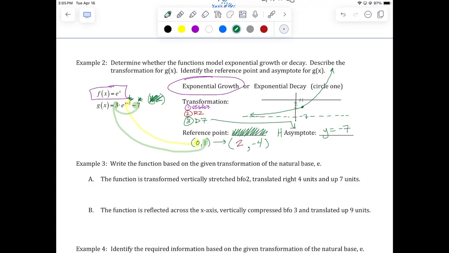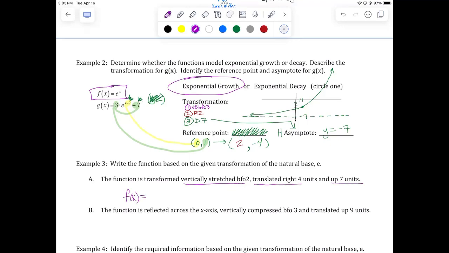Example 3. Write the function based on the given transformation of the natural base E. Okay, so here we go. I'm going to switch to purple. The function is transformed vertically stretched by a factor of 2. Right 4 units, up 7. So let's go ahead and give it a name.